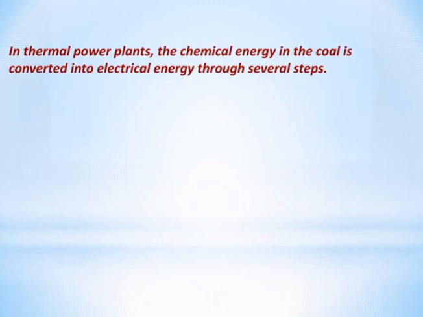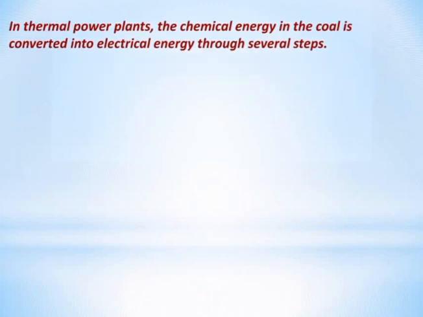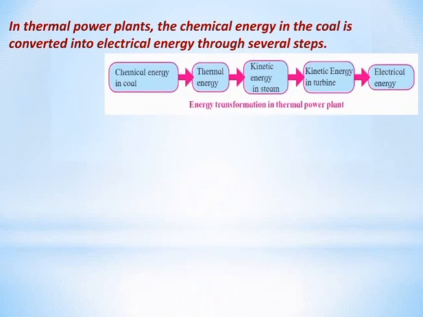In this power plant, the chemical energy in the coal is converted to electrical energy through several steps. The steps are: chemical energy in coal converts into thermal energy, which converts into kinetic energy in steam. Kinetic energy in steam converts into kinetic energy in turbine, which converts into electrical energy. Now observe this diagram.